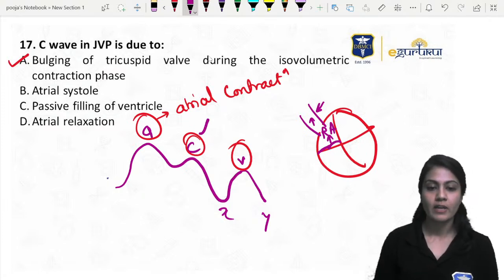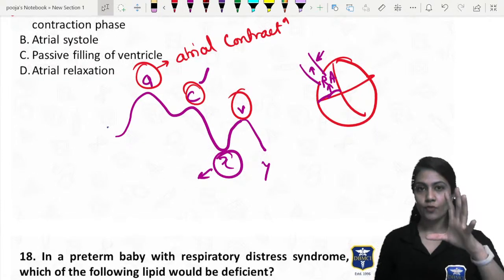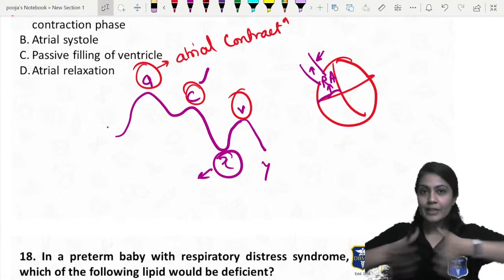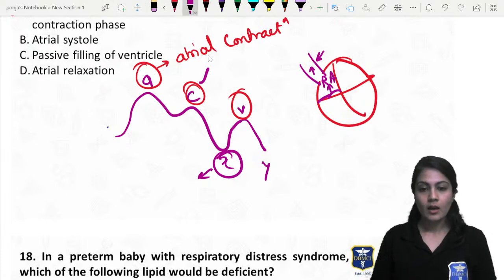Again, the positive wave, right? X. Whenever the ejection occurs from the atria, what is going to happen? The atrial emptying will occur, right? And that will give you the X, that is this.